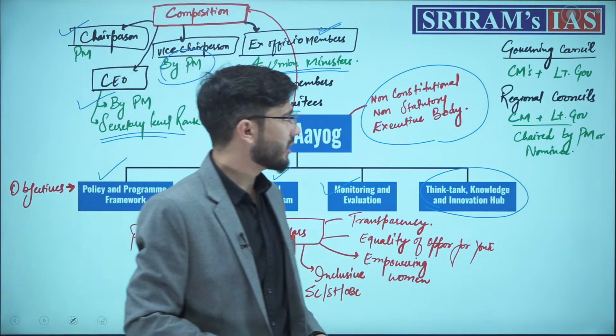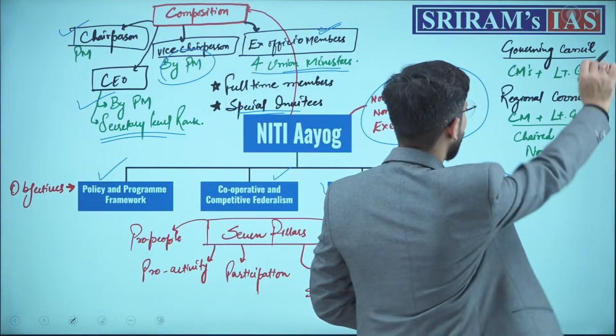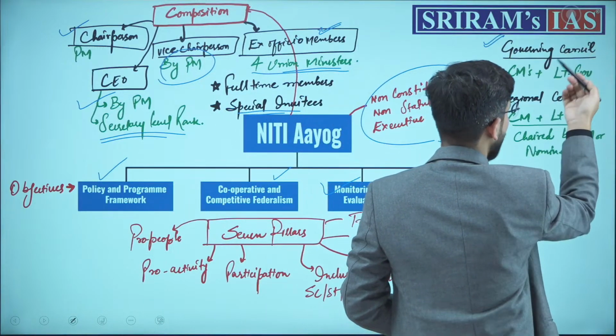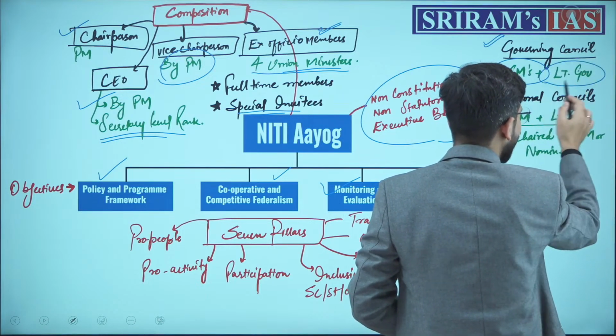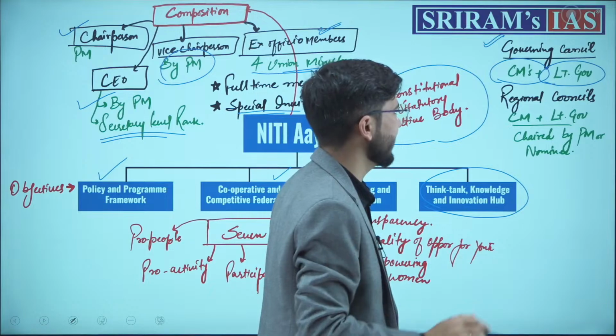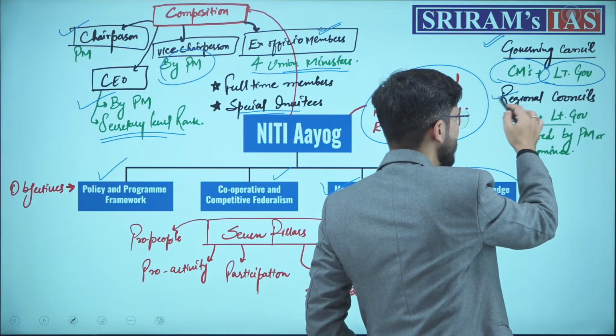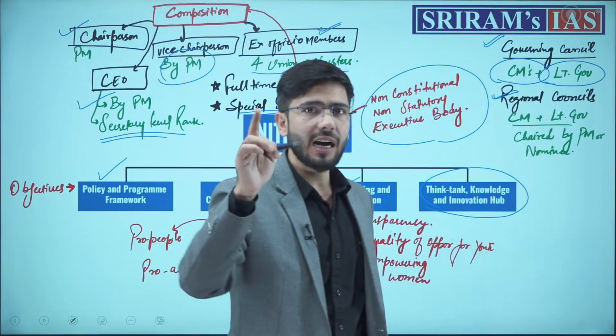The governing council is a body under Niti Aayog which consists of the chief ministers of all the states and lieutenant governors of all the union territories. There are some regional councils also functioning under the Niti Aayog.